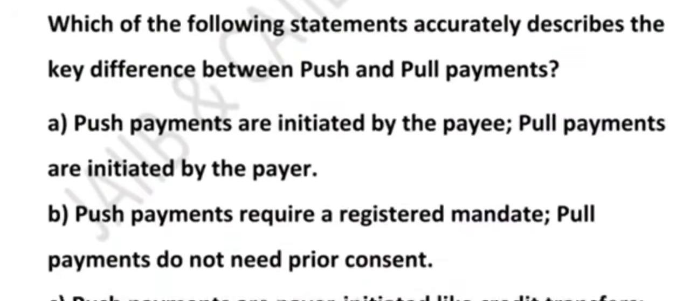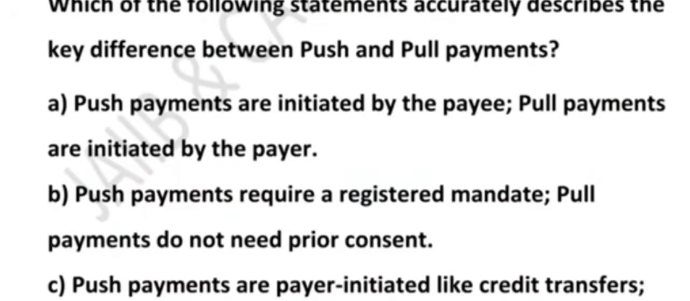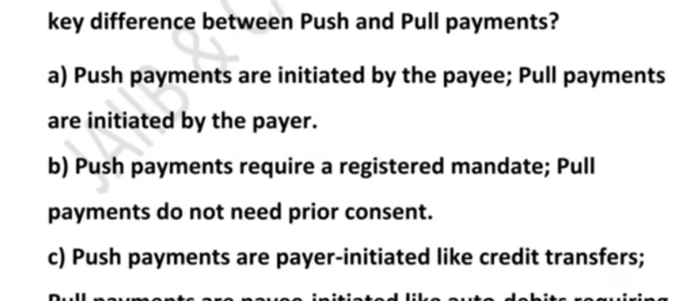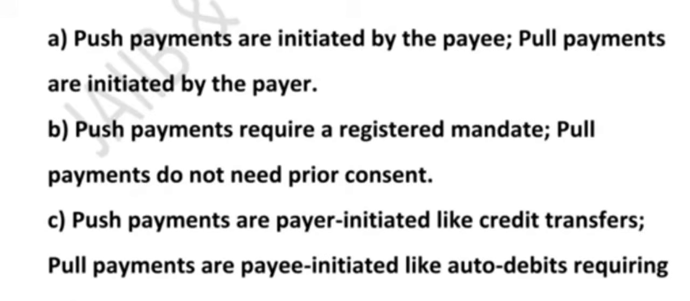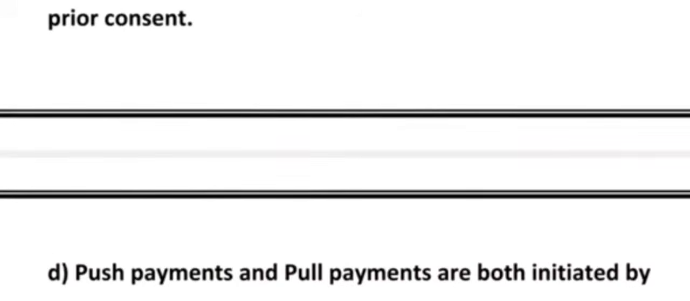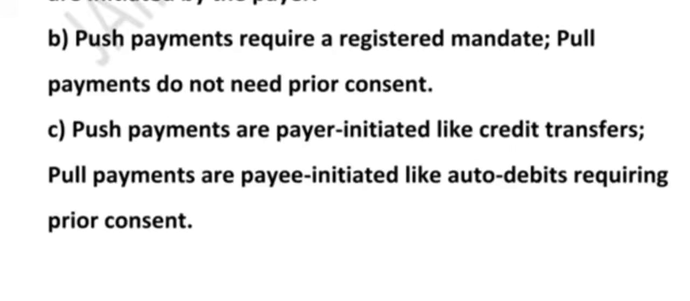The next question is, which of the following statements accurately describes the key difference between push and pull payment? So push and pull payment key difference. Option A says push payments are initiated by the payee, pull payments are initiated by the payer. Option B says push payments require a registered mandate, pull payments do not need prior consent. Option C says push payments are payer initiated like credit transfer, and pull payments are payee initiated like auto debit requiring prior consent. Option D says push payments and pull payments are both initiated by the merchant in all cases. Now friends, what is the correct answer?